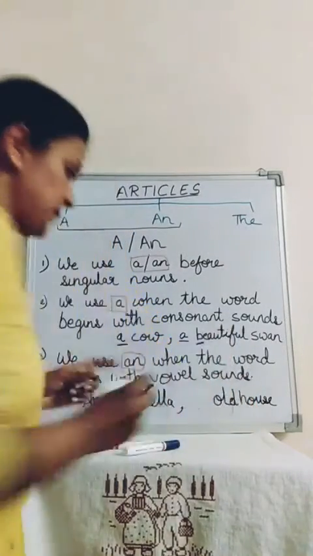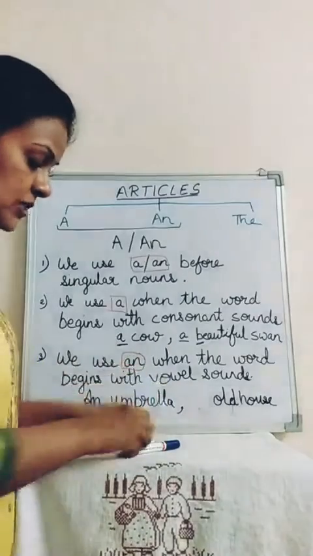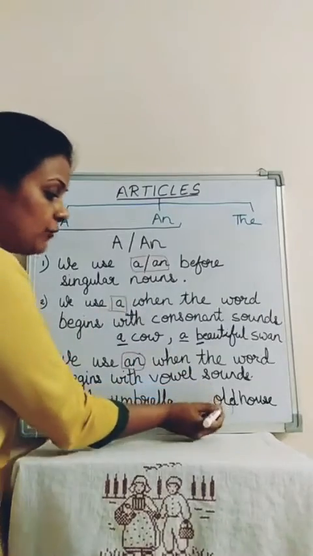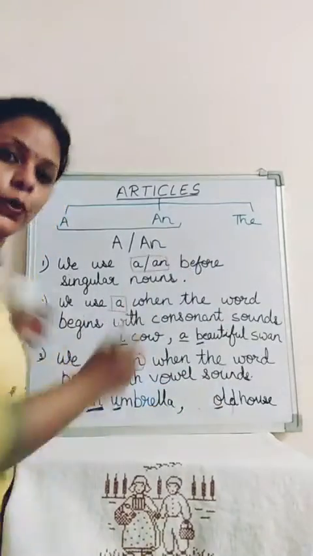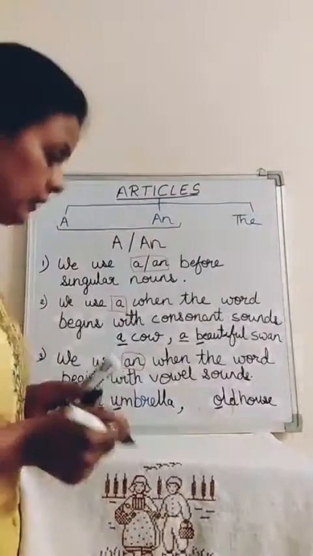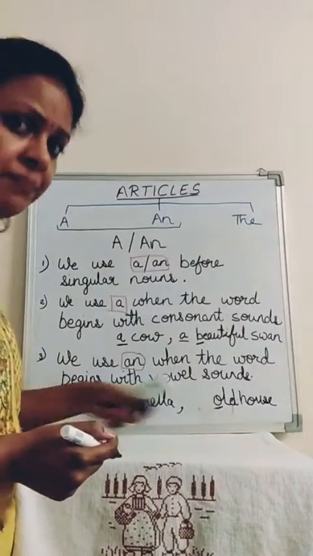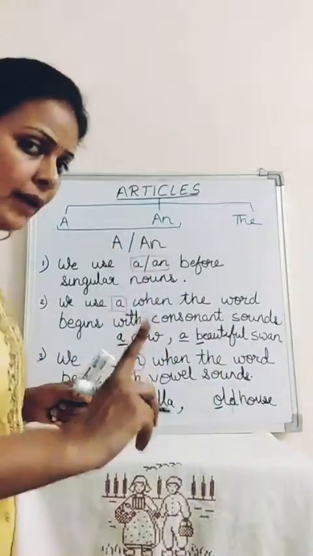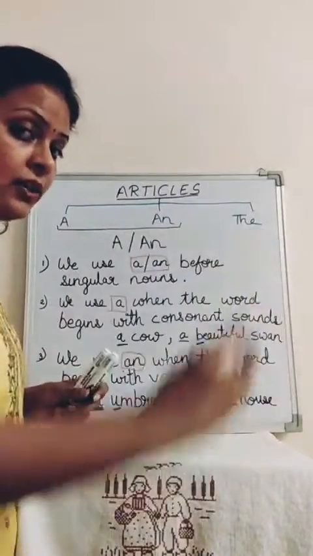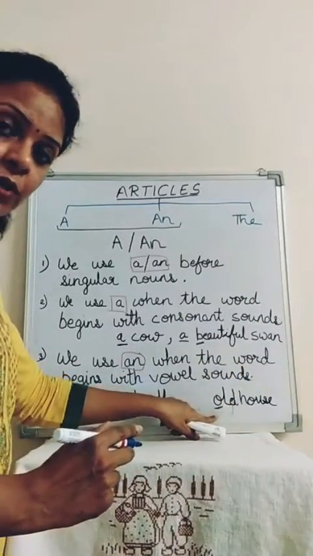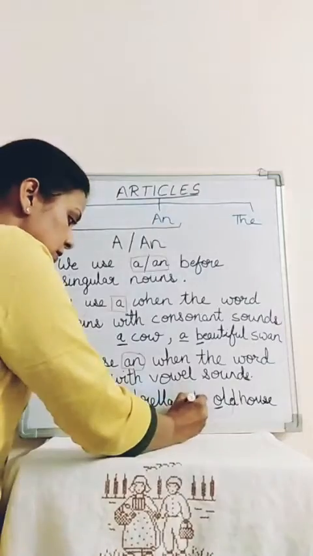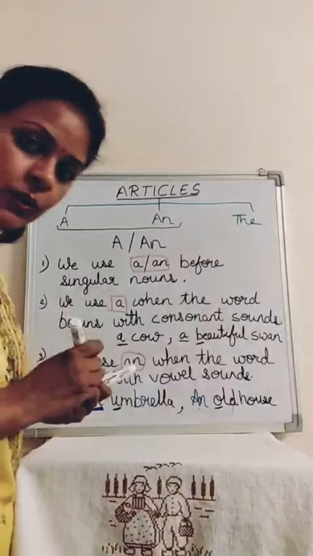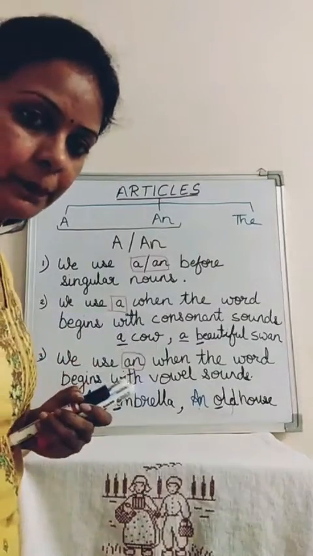Old house. Now O. What am I going to see? I'm going to see the word old. Old begins with O, and we know O is also a vowel. So what am I supposed to write here? I will write an old house. That means one old house, an old house, because the word old begins with a vowel. So I will write an old house. I hope this much is clear to you all.